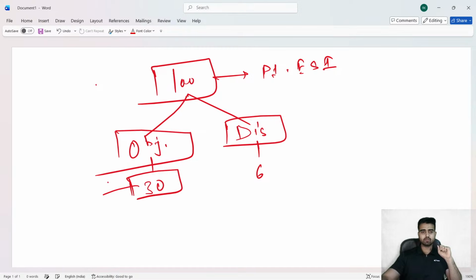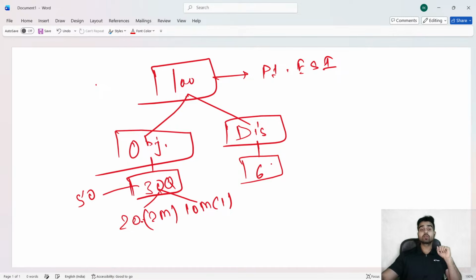Out of these 30, the total weightage is 50 marks. 50 marks, and what I said, 30 questions. ठीक है, इसमें भी 20 questions are going to be 2 marker and 10 questions are going to be 1 marker. Over here, out of these 6 questions, you have to attempt 4 questions.